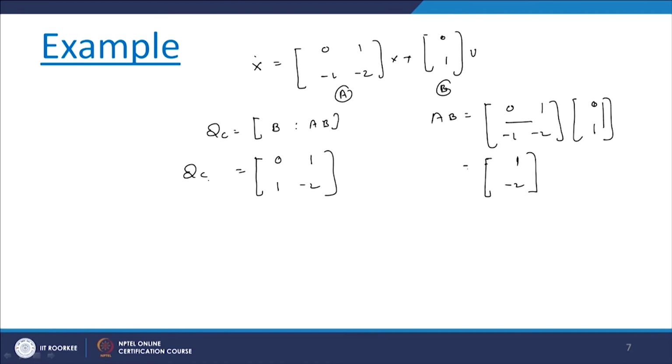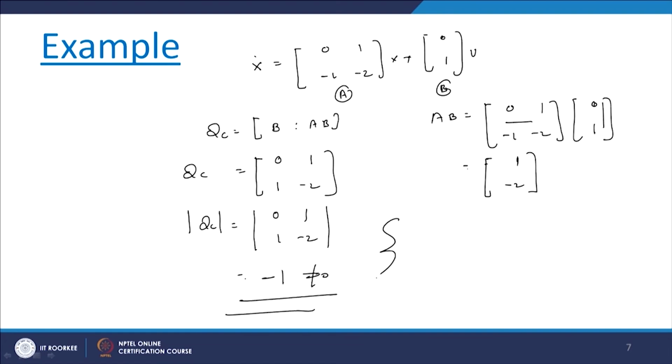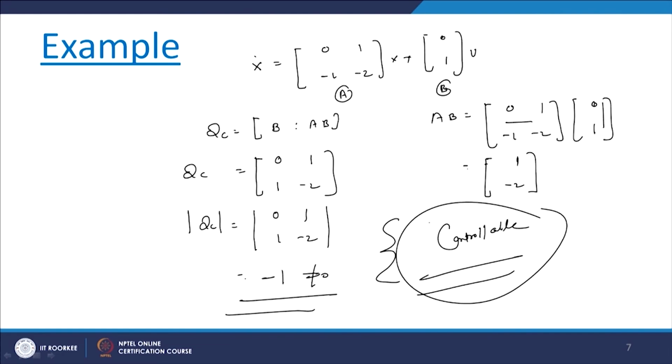Now we want the determinant of this matrix. The determinant of QC, [0 1; 1 -2], if you solve it, we get -1, which is non-zero, and therefore we can say that this system is controllable. So, simply by writing B and AB, or in general up to A raised to n minus 1 B, we can get the controllability of the system.